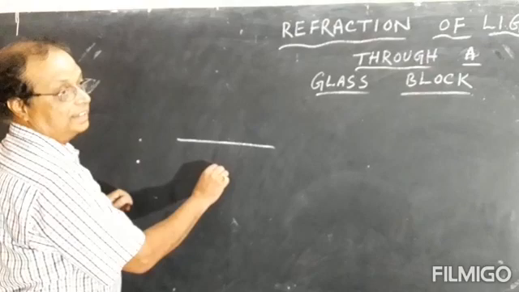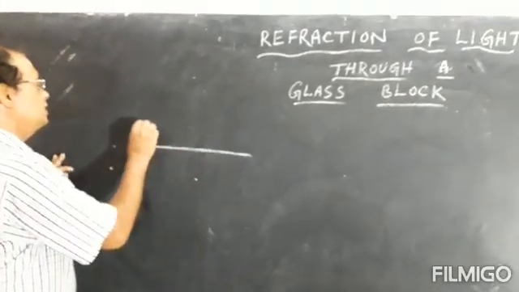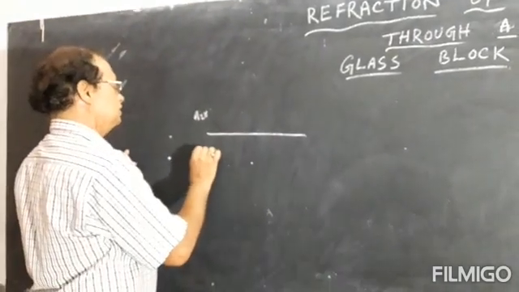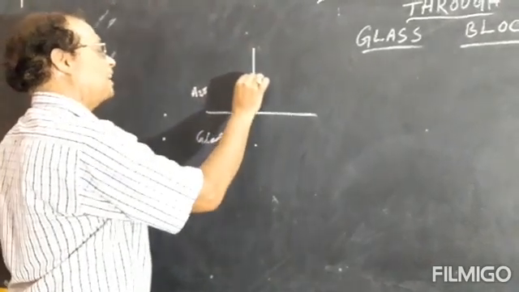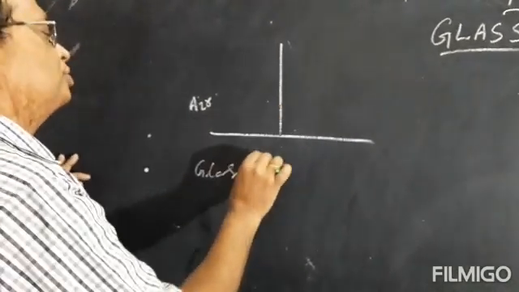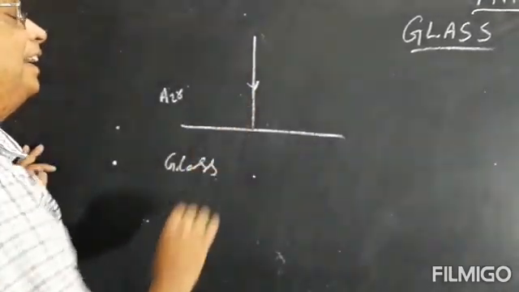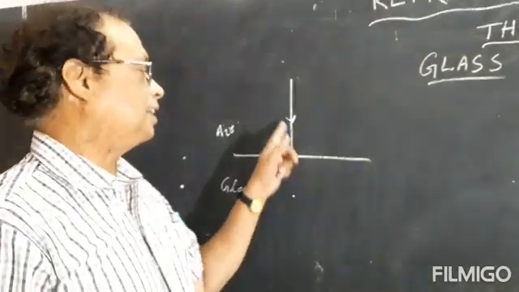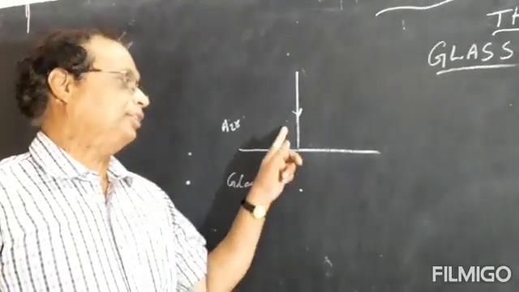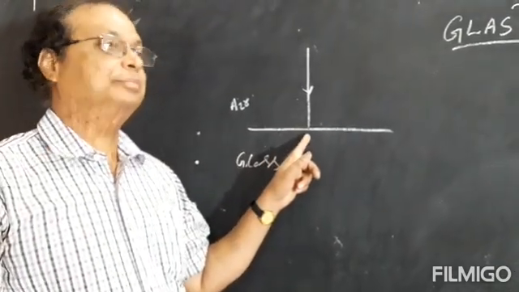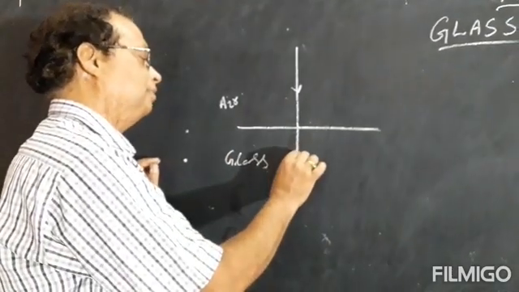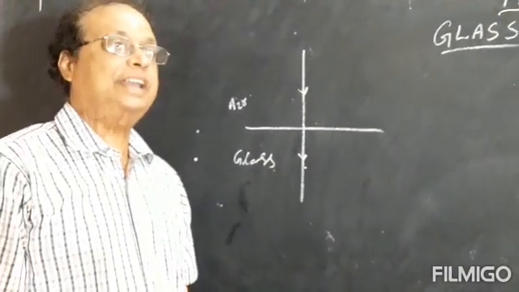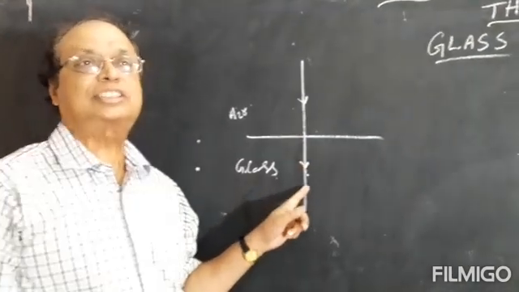So under what condition is that possible? So this is air, this is a glass. When light will strike the surface of separation of the two media at 90 degree, it will travel straight. There will be no bending of light. That is, there is no refraction.